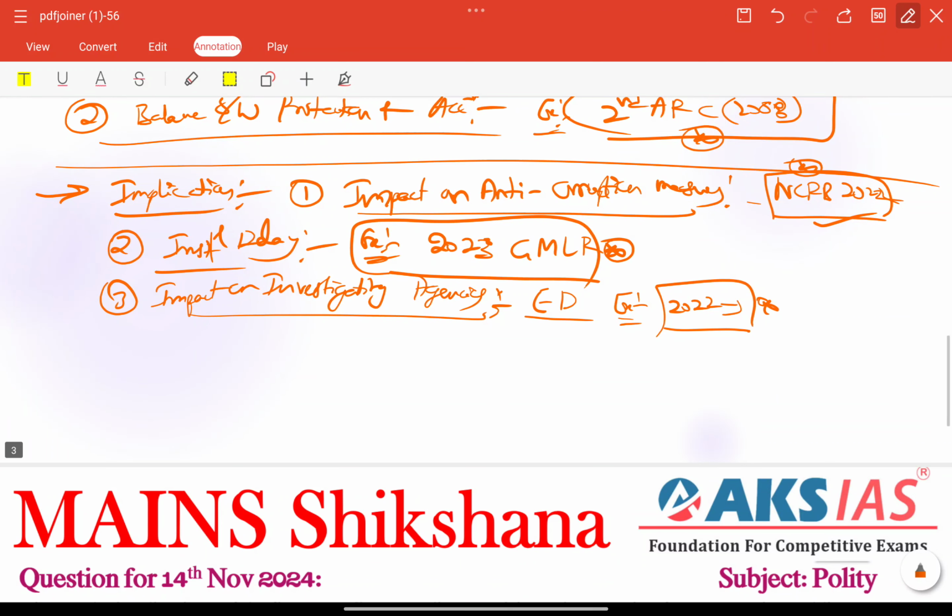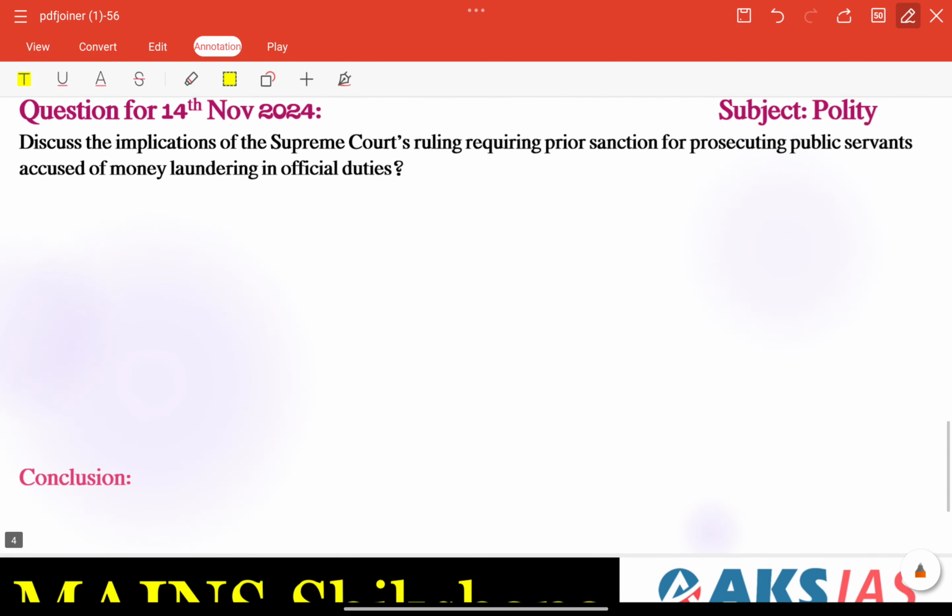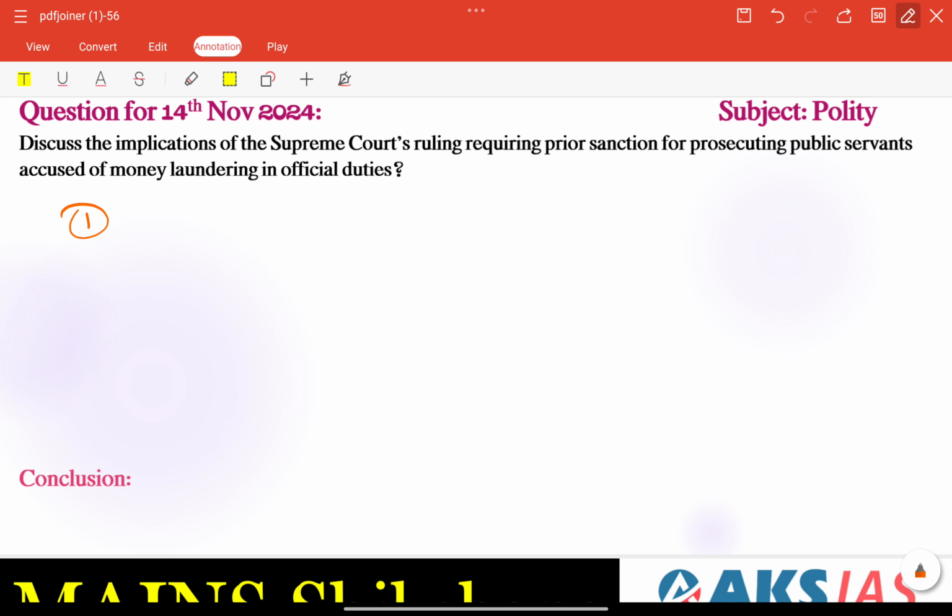So finally, we need to provide needed measures, right? Finally, we need to provide here. First of all, what needs to be done here? Solution part. First of all, clear guidelines need to be included, right? Clear guidelines for the sanction is very important here, right?